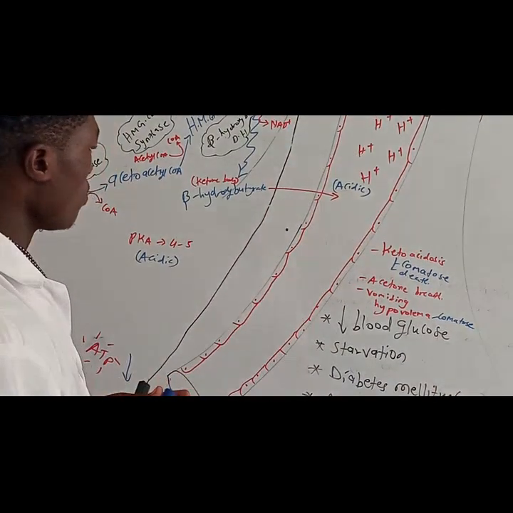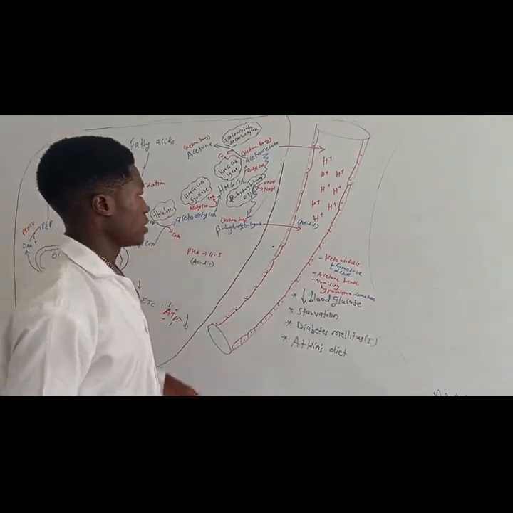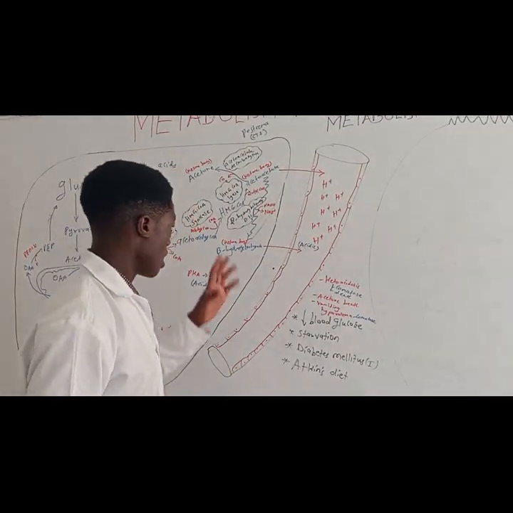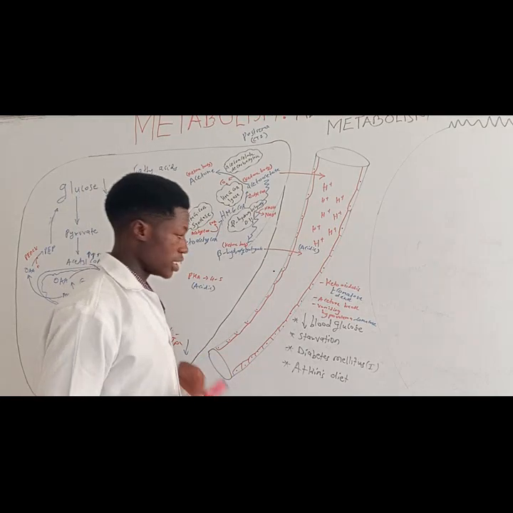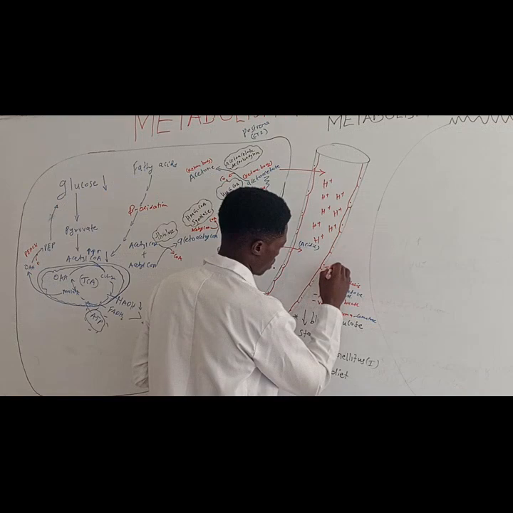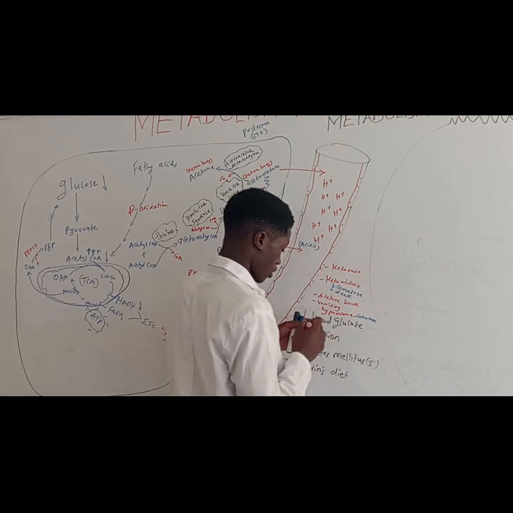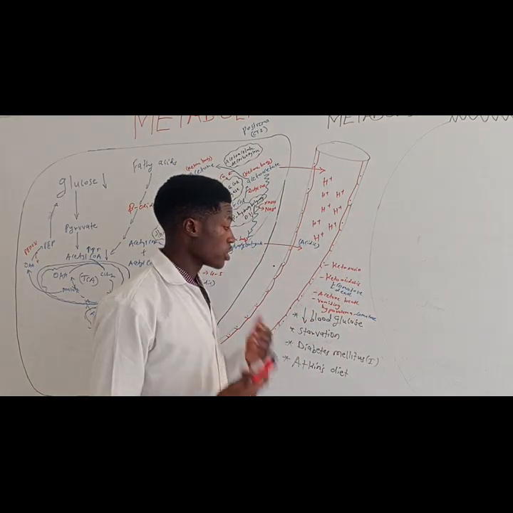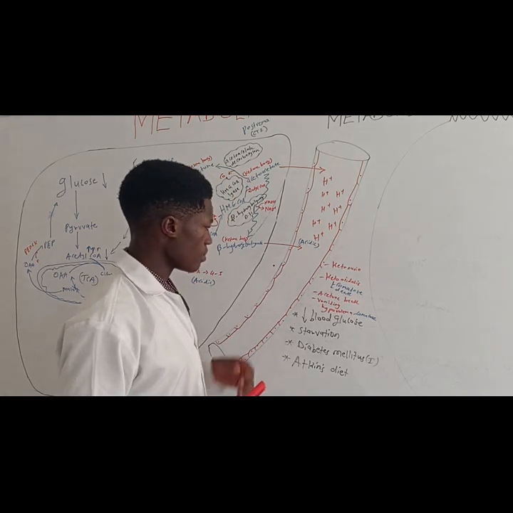Alright. Now, what is going to happen? When you have a lot of ketone bodies in our blood, more than enough amount in our blood, some can be transported to the kidney so that they can be released in the urine. So this is going to be called ketonuria. Of course, we always know that we should not find ketone bodies in our urine. But in this case, the body is going to try to eliminate some of these ketone bodies via the urine.